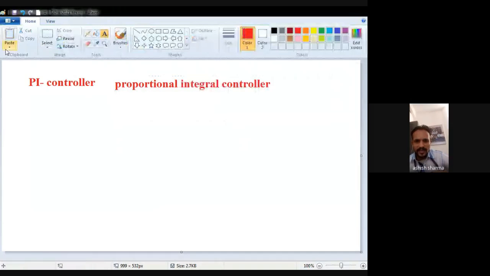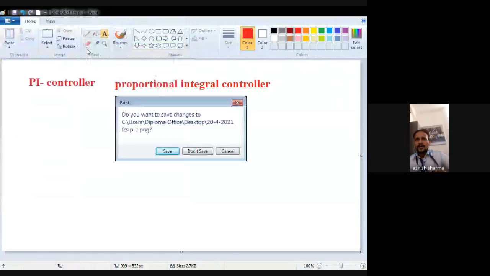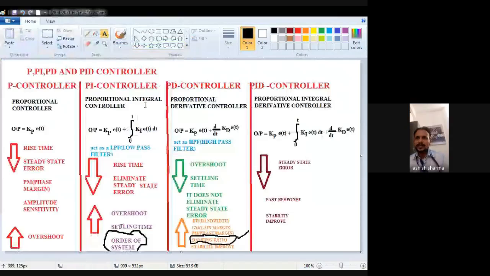First, I will show you once again the same slide that I taught you in the last lecture, the basic comparison between the proportional integral, proportional derivative, and proportional controllers. In the case of the proportional integral controller, it acts as a low pass filter. Rise time decreases, and it eliminates the steady state error. The overshoot increases, the settling time increases, and it also increases the order of the system.